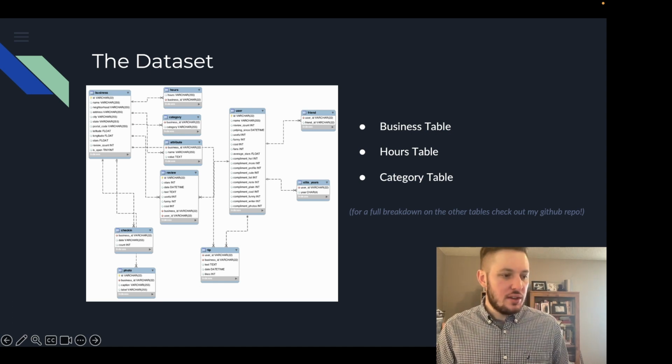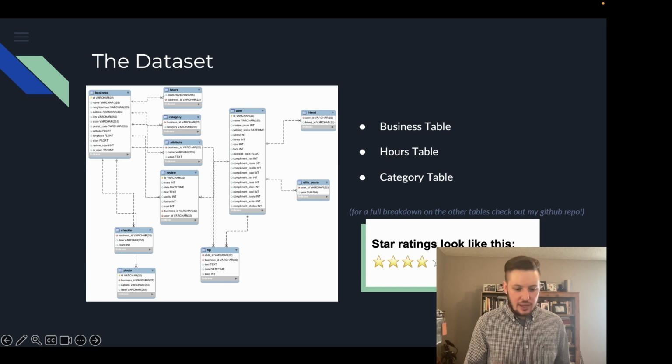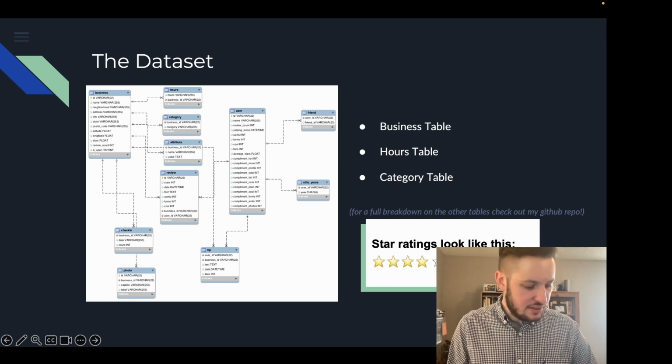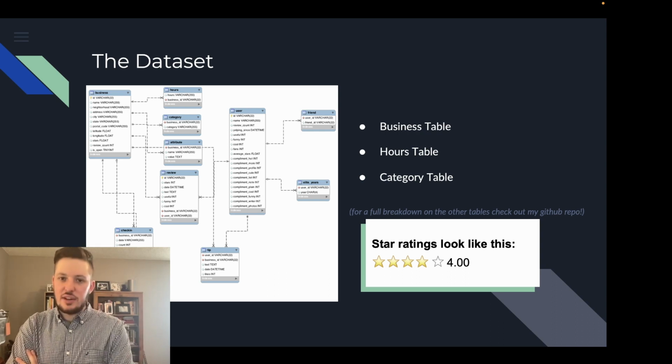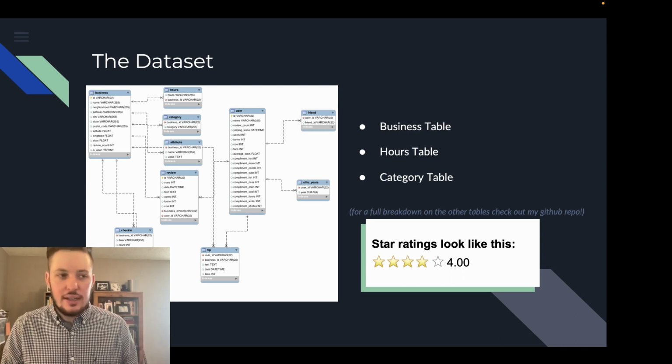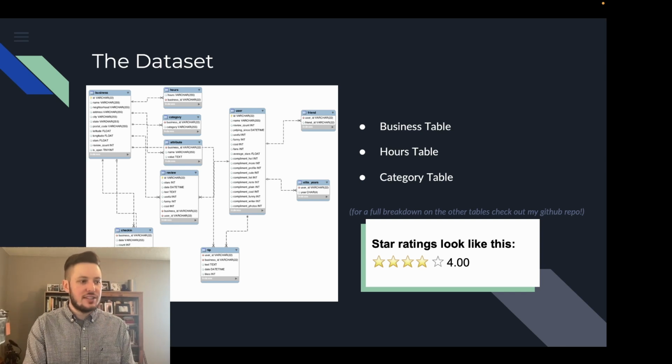So I think it's important also to just highlight the fact that there are star ratings on Yelp, and these star ratings look just like this. It's just like I said a second ago. It's 1 out of 5, and it could be anything from 1.0 to 5.0. And so, for those purposes, I thought it would be helpful for us to create a system that makes it easier to talk about when we're profiling the data and trying to make sense of the data itself.